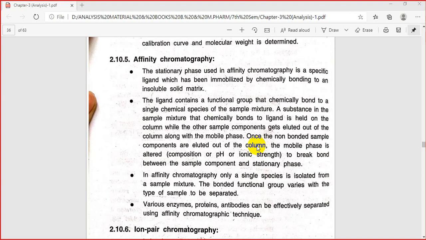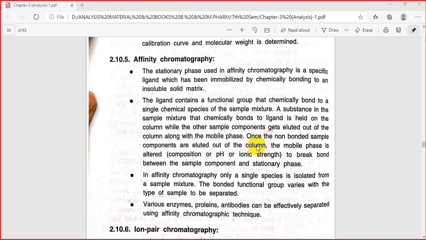Okay, the non-bonded samples, which have no bond formation with the ligand, are eluted. Then we change the mobile phase, its composition, pH or ionic strength, anything we can change in the mobile phase, to break the bond which has been formed between the ligand and that single chemical entity.